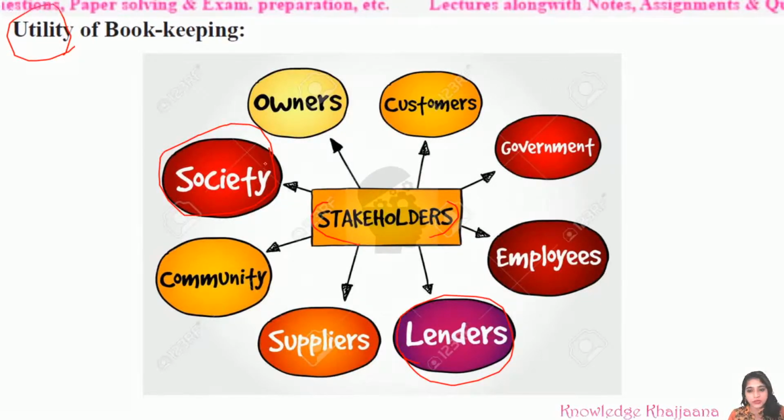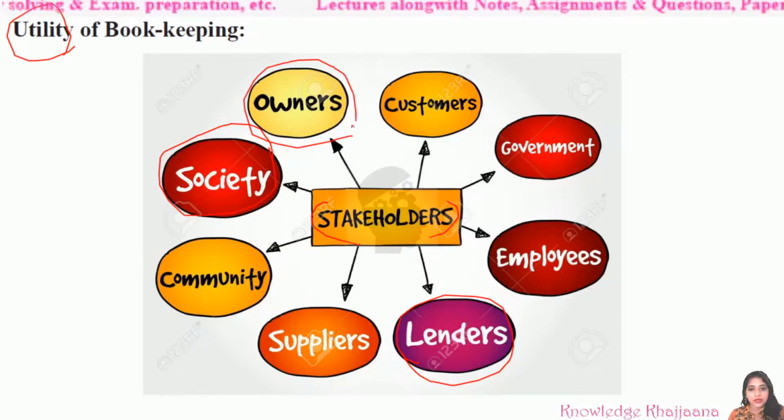So society is also one of the important stakeholders of every business. Then owners. Who are the owners? Owners are the people who have founded that business, who have established that business. In which way are the business owners stakeholders?